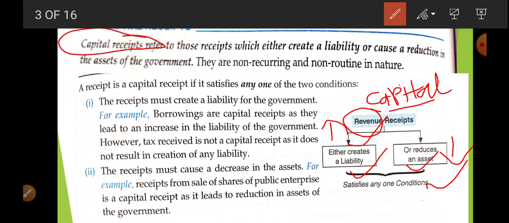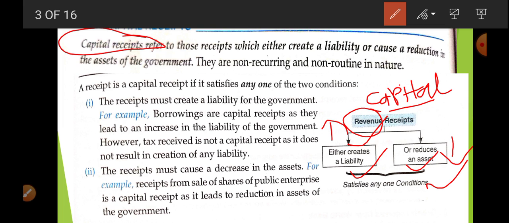So what is capital receipt? When there is an increase in liability or a reduction in fixed assets. Suppose you require 5,000 rupees. If someone gives you 5,000, it means there is a liability on you to pay back this money with interest.